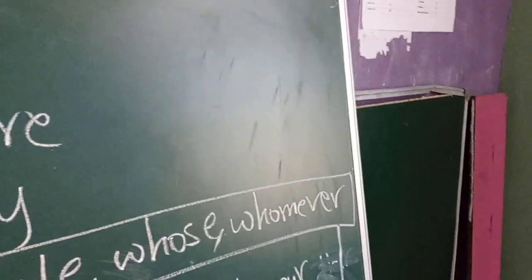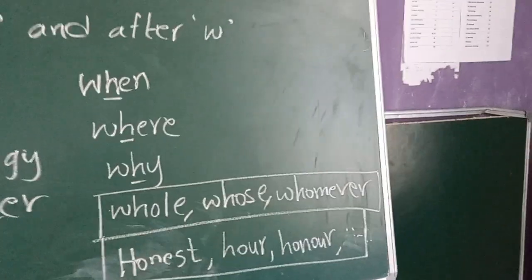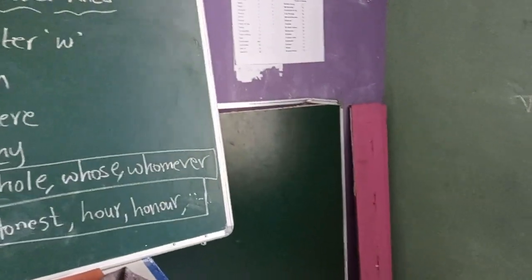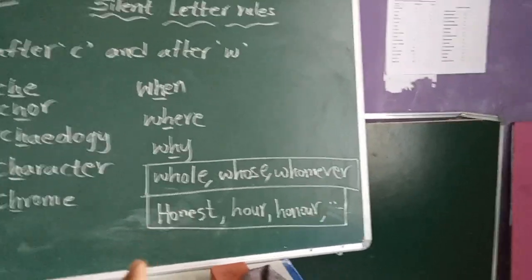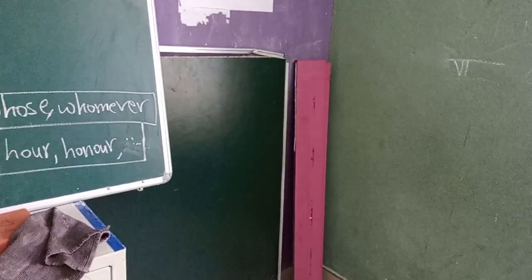But is it silent here? No. So these kind of words are the exemptions: whole, whose, whomever, whoever. Here also H will not be silent. You have to memorize these kind of words which do not follow the rules.